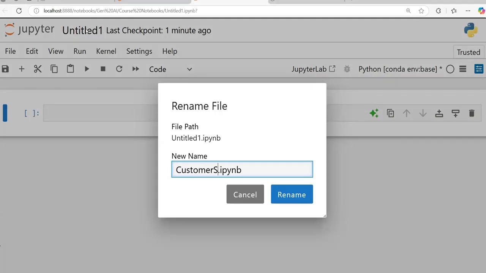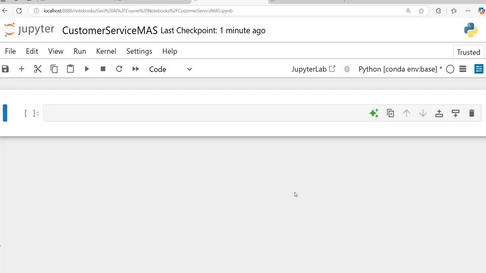Okay, so what we are going to do is build a customer service multi-agent system. I'll call it MAS. What this system will do is take a customer's query, basically a question, and there will be two agents responding to it. Basically there will be one first-level agent and one second-level agent. So let's put some code here, and I'll explain how this entire system will work.